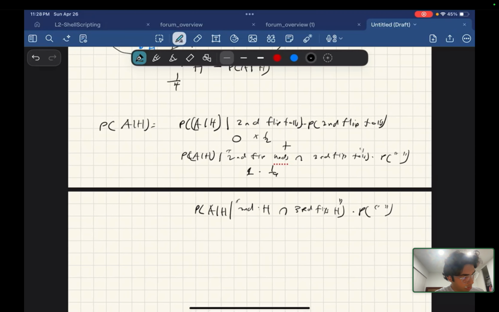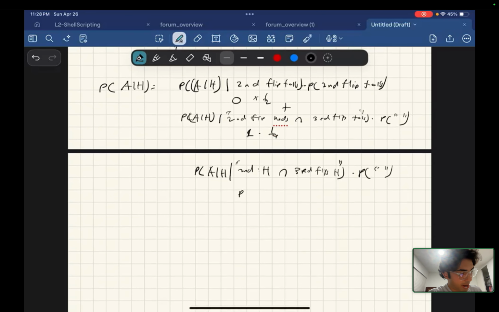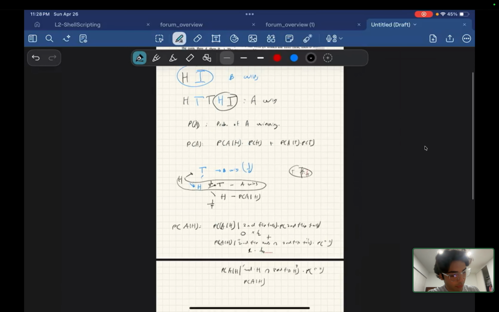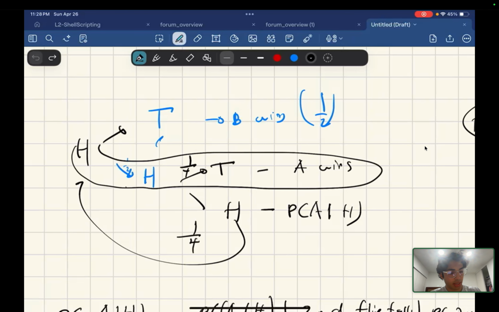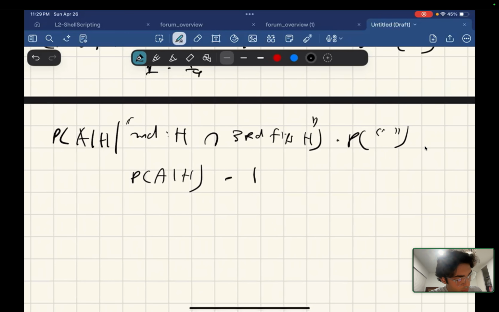And so the probability of A winning given the first flip is heads, the second flip is heads, and the third flip is heads is just back to where we began. We just got back to here, didn't we? And that was the probability of A winning given heads. Since the coin flips are independent of each other, the run we have so far does not impact where we are now. It does not have memory of the flips. So getting back to this part means we're back to where we started, with a probability of 1/4.